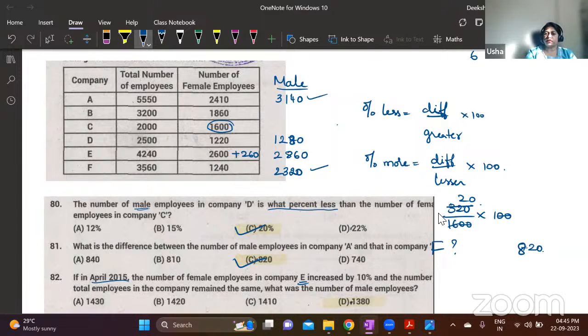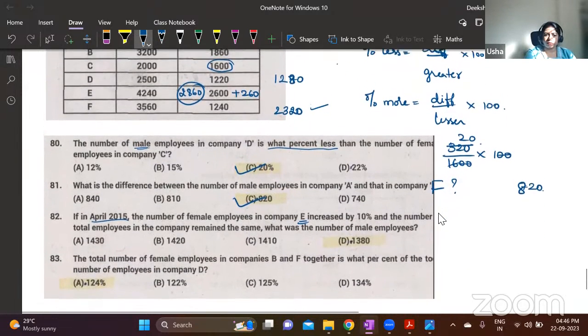2860. This is the number of female employees, but the total number of employees remains same. So 4240 only it will be. So 260 female employees are increasing. It means 260 male employees are decreasing, right? This 2860 is the number of female employees in April. So in April, what is the number of male employees here?